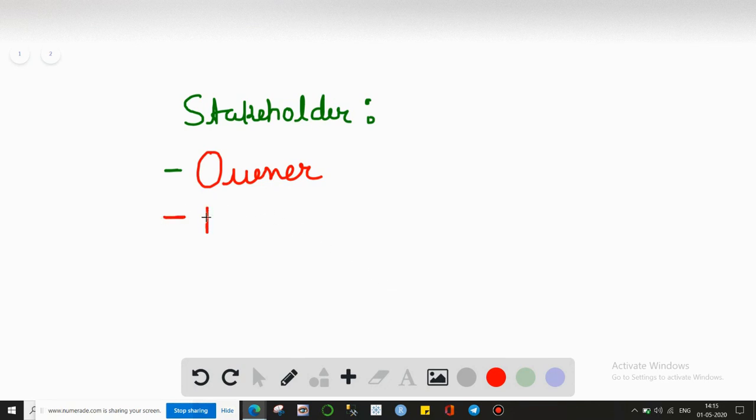The second group of persons will be employees that will be working in the organization. Employees will be curious to know whether the salary of the current month as well as next month will be paid or not. So employees are also holding a financial interest in the company, so employees will also be considered stakeholders.